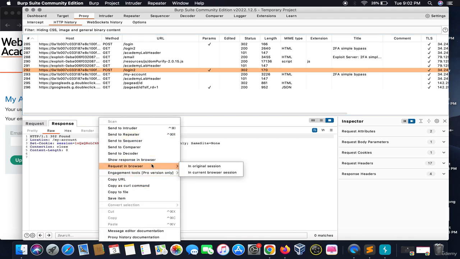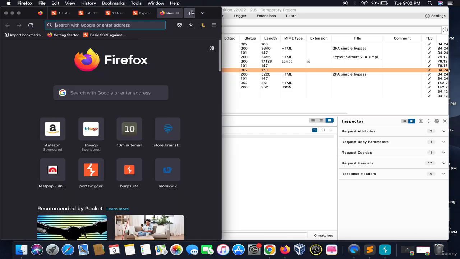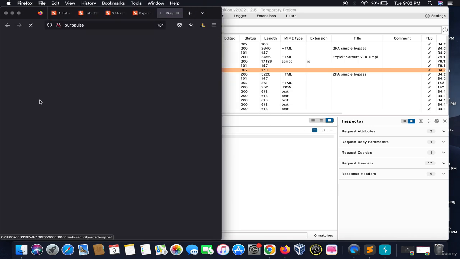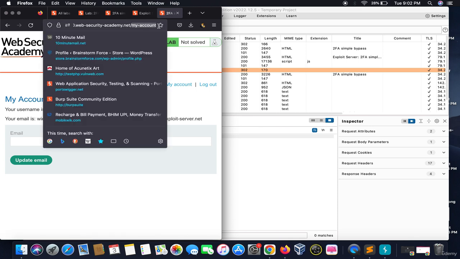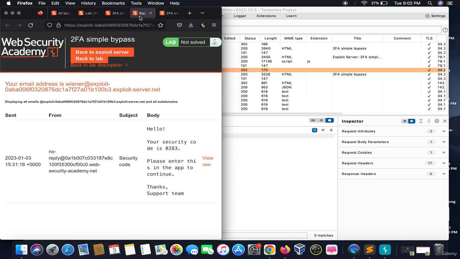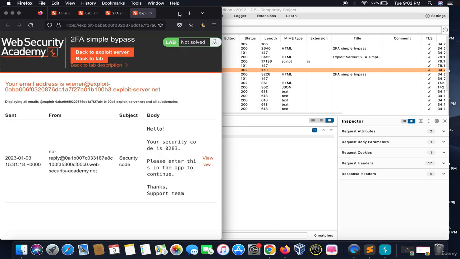Now we will take this response to show in the browser, and we will try to analyze the URL. It says my account. That means after providing the right 2FA, the URL is my account. So we will try the same thing with the victim account.